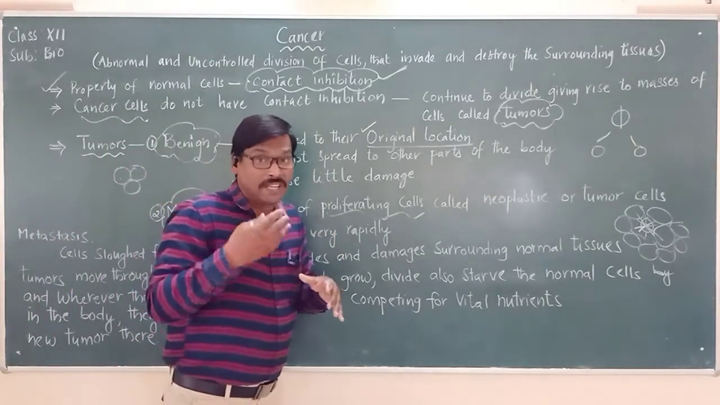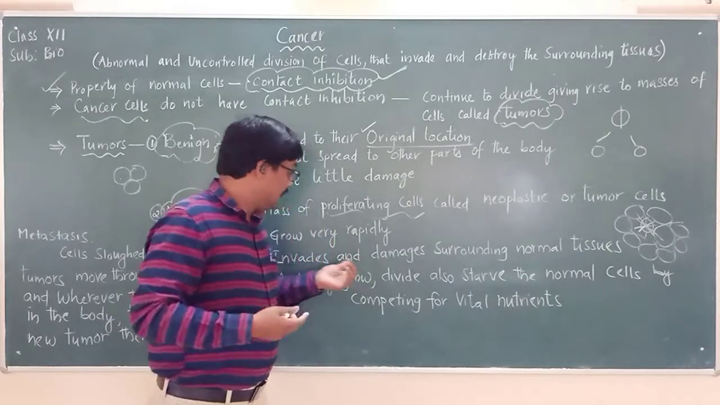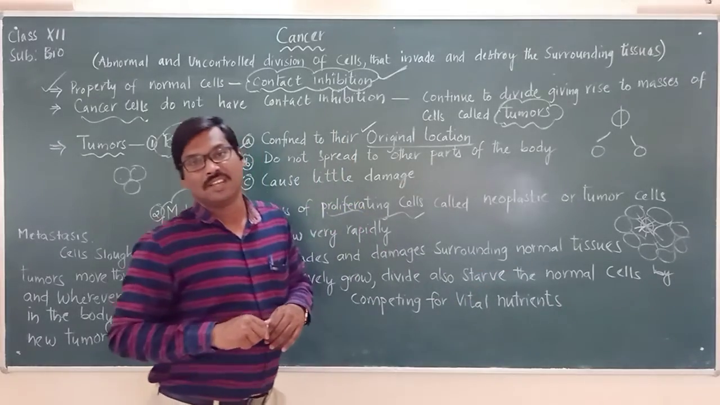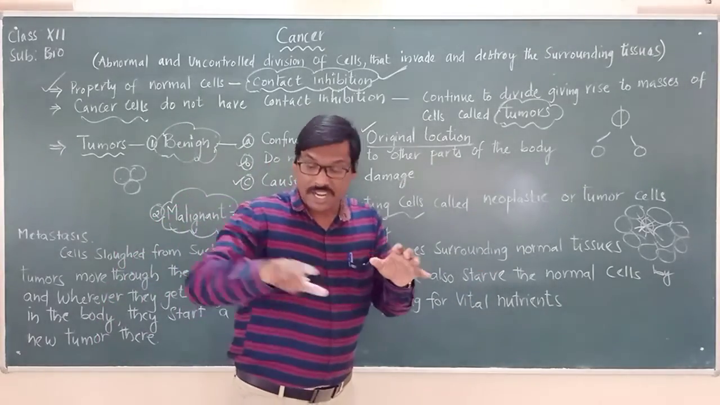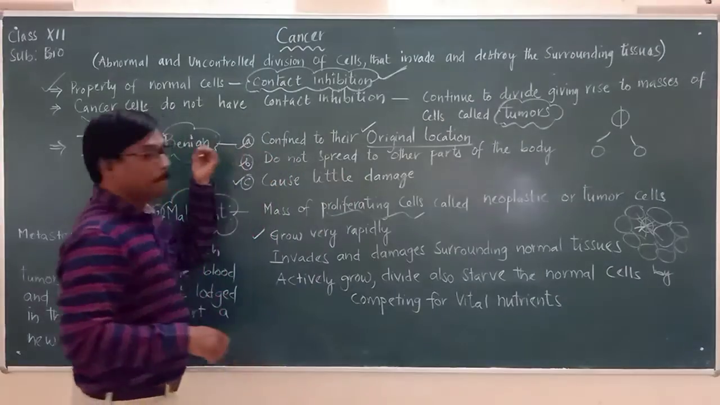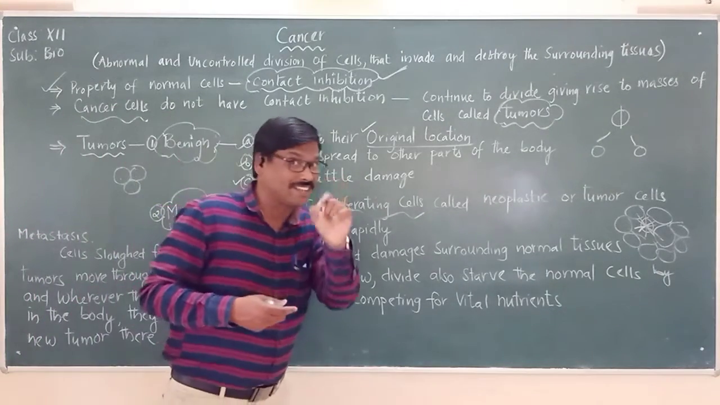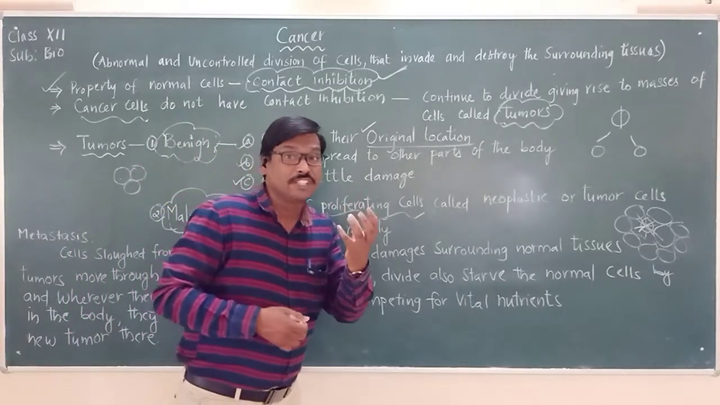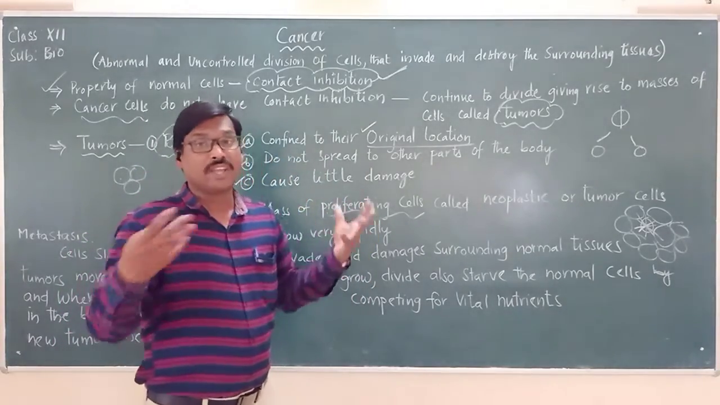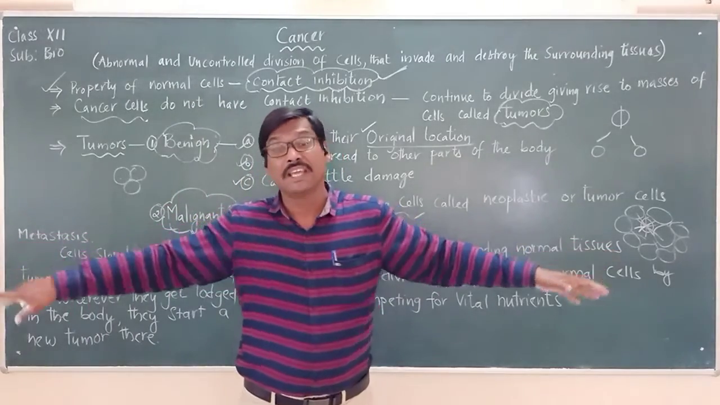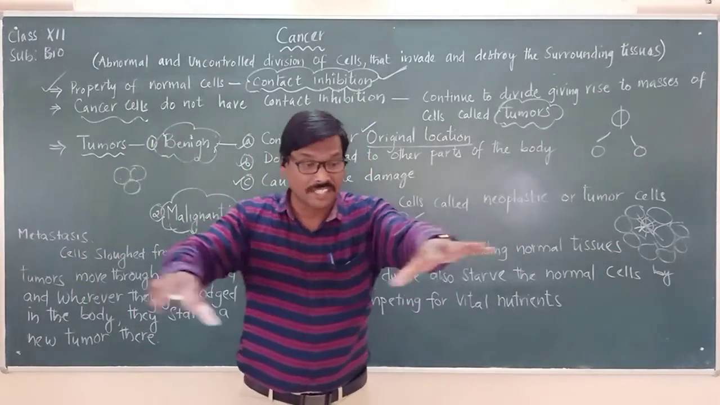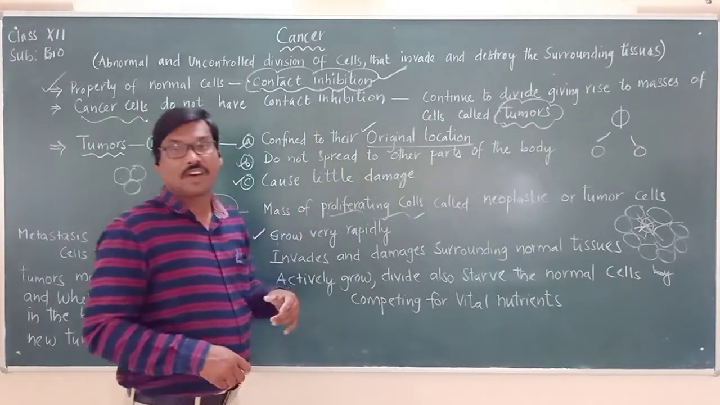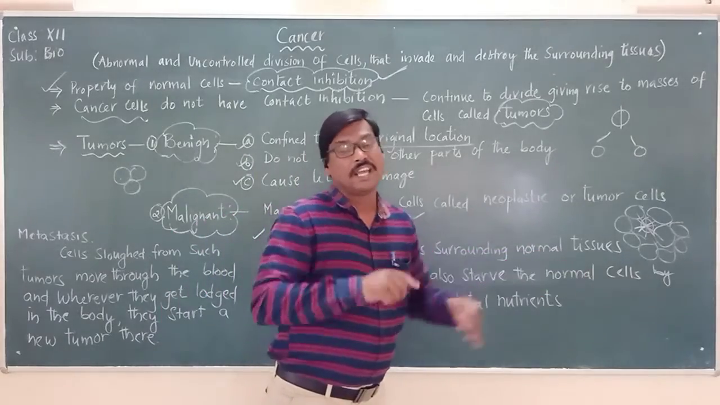Once they multiply and grow, they invade and damage the surrounding normal tissue cells. They will be harming the surrounding cells. But in the case of benign tumors, we did not come across that. Here in malignant tumors, when they are proliferating and growing, they will also try to harm and destroy the healthy or normal cells and tissues around them.